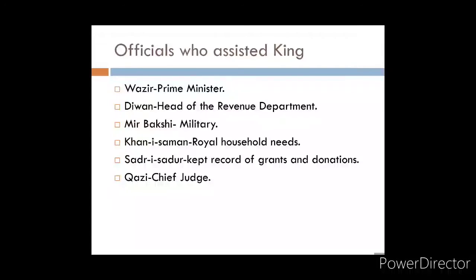You can compare all these departments to the present scenario, how we have different departments in our government today. Similarly, at the time of the Mughals, there were different departments. The king was the supreme head, and then there were different departments in that kingdom that used to manage their own particular department, and then they used to report to the king whatever was happening in the kingdom.